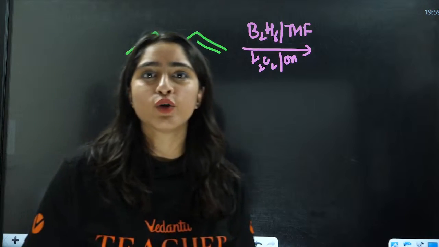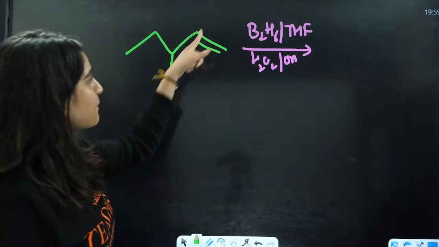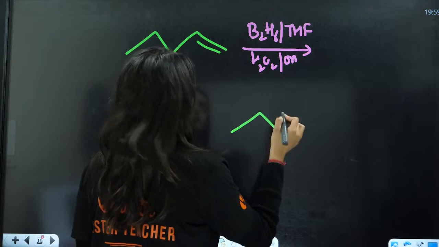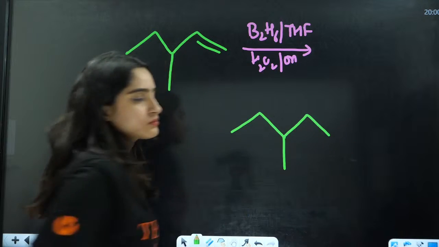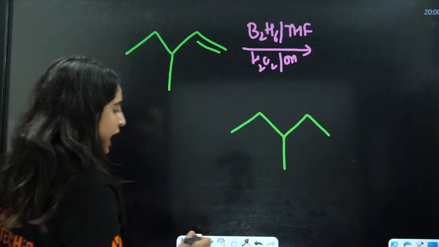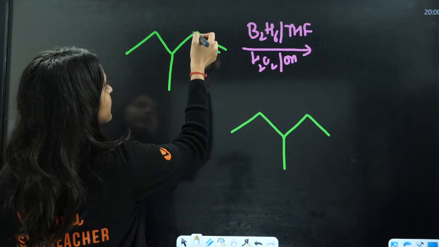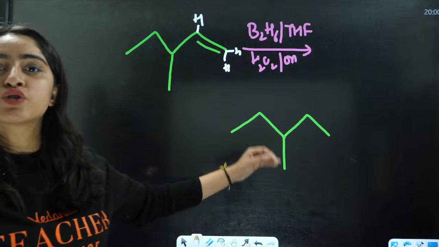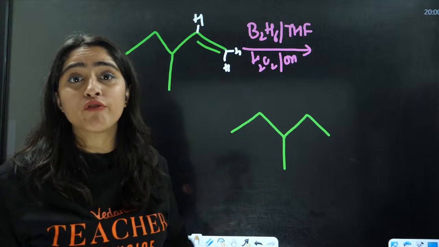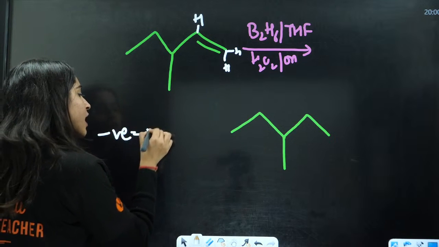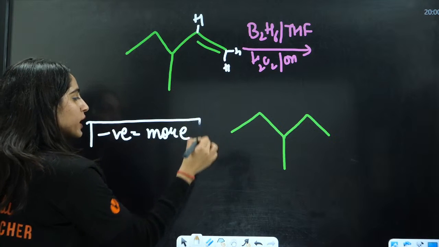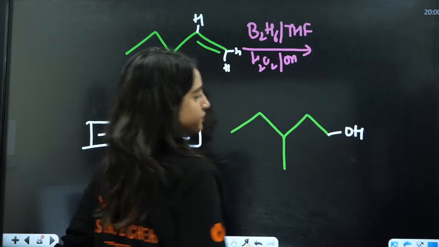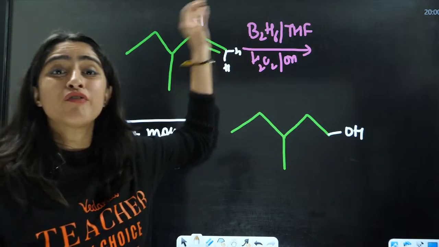No carbocation, no rearrangement of carbocation. Simply break this double bond, and there will be anti-Markovnikov addition. As you know, this carbon has one hydrogen here, and this has two hydrogens here. So the negative part, that means OH negative, is going to be on the anti-Markovnikov side, meaning the negative part goes on the carbon with more hydrogens. So you will have OH here and you will have H here. Okay, this is going to be your product in case of diborane.